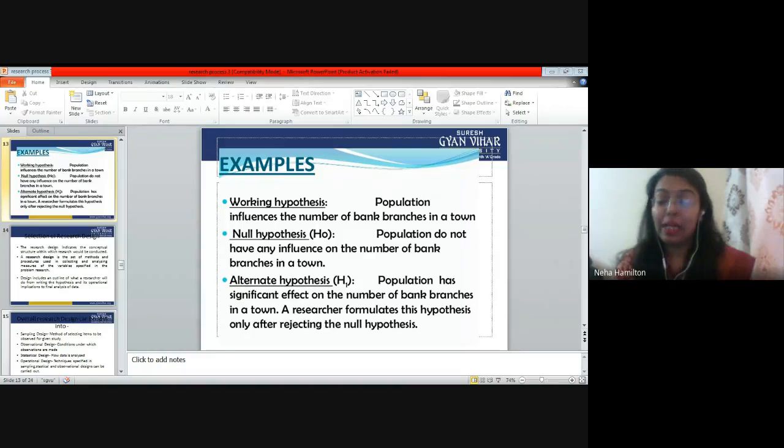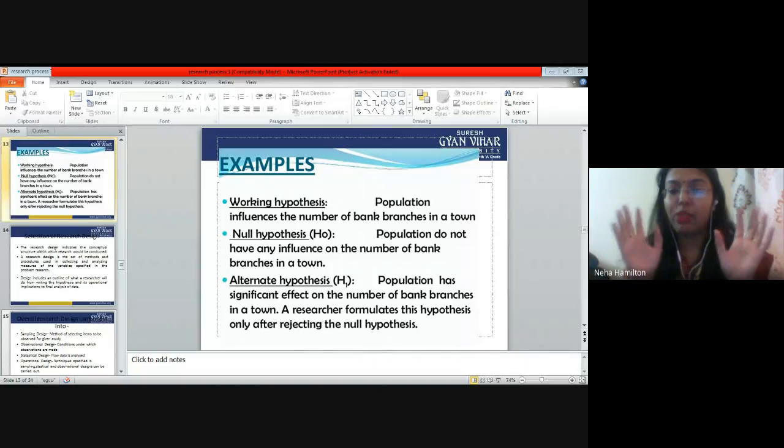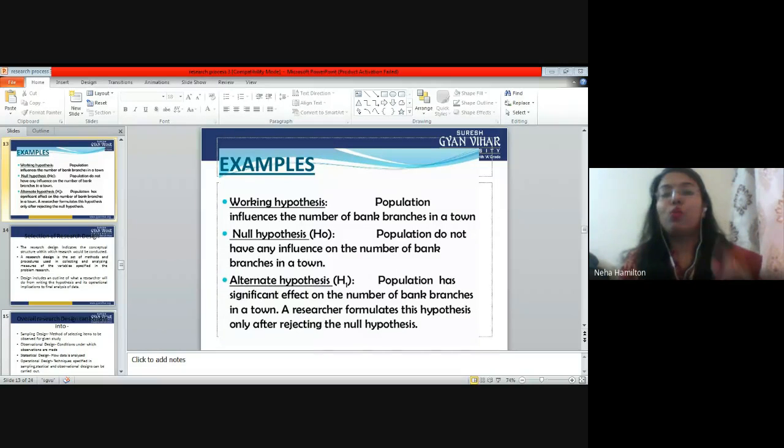See, what is null hypothesis? Null hypothesis has zero probability of happening in real life, right? Whatever factors we negate from the research, we do not want to study, or we are already separating that concept out from the research, that is called the null hypothesis. This cannot happen. The probability of this happening is zero. When we know that these are my two variables and this is one thing that cannot happen, that is the null hypothesis.